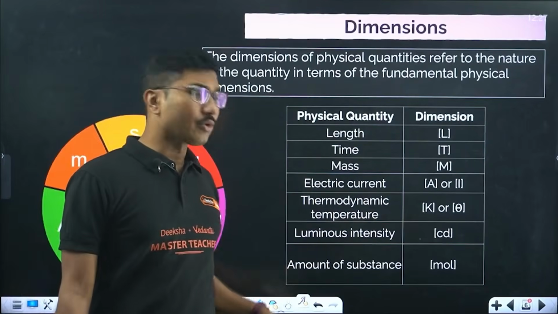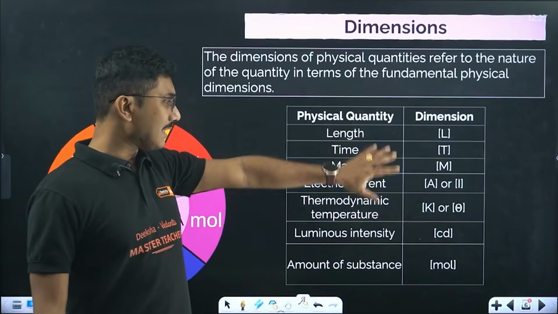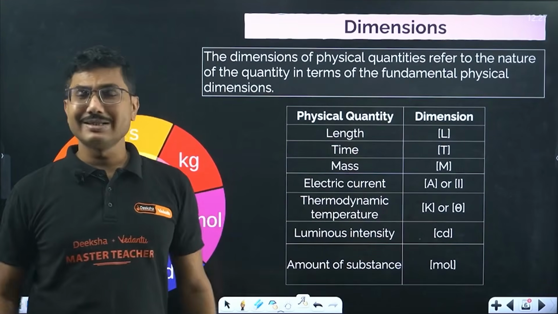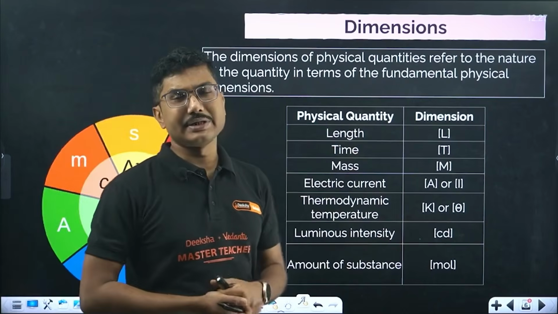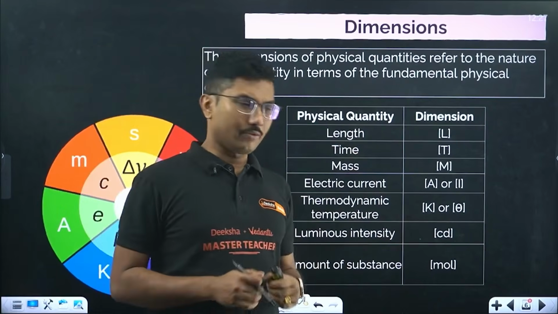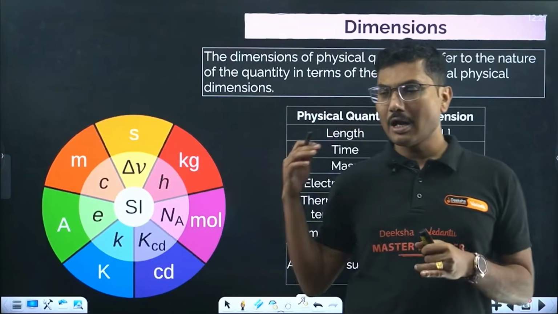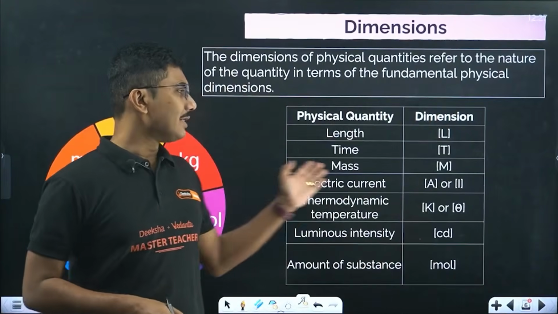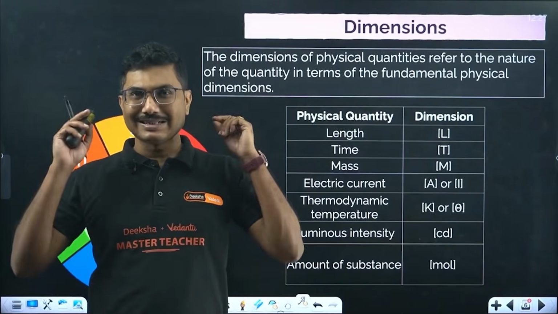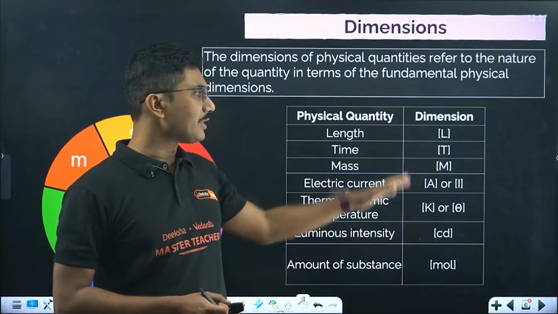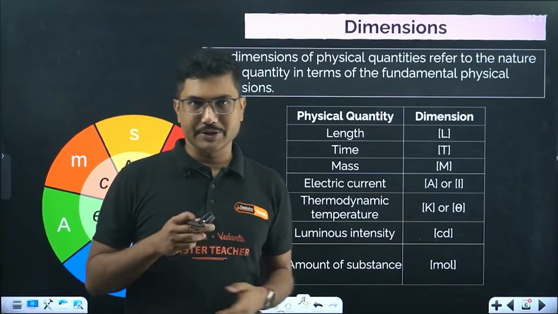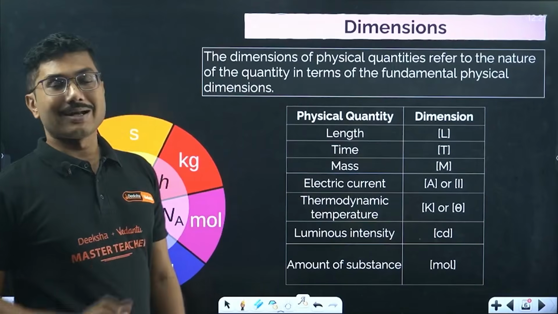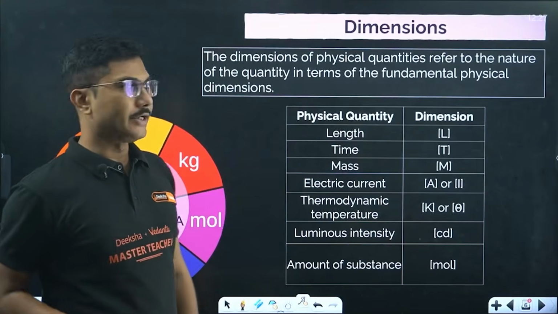There are a few more quantities which are fundamental, and that's why they have added another 4 quantities to the list. The total 7 quantities are considered to be fundamental quantities. Fundamental quantities means they are not dependent on anything. Okay, so current is not dependent on anything. Current is considered independent. These quantities are independent of each other and anything else. Okay, so these are considered to be fundamental quantities.